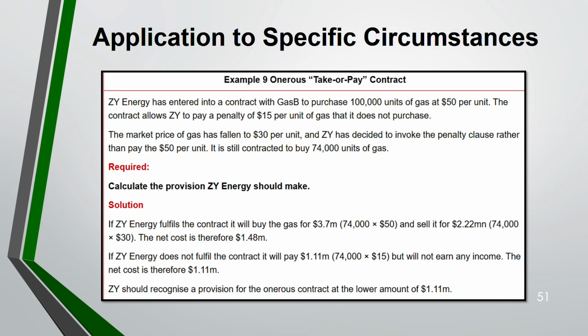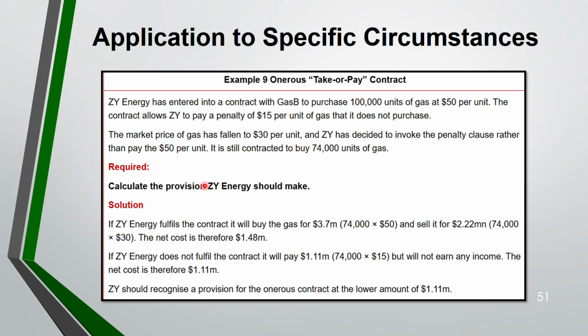Now, example 9 of the onerous contract. So let's see this. ZY has entered into a contract with Gatsby to purchase 100,000 units at 50 per unit. Now, they have to pay a penalty of 15 if they do not purchase. Market price has fallen to 30. And ZY has decided to invoke the penalty clause rather than pay 50. It is still contracted to buy 74,000 units of gas. You have to calculate the provision.